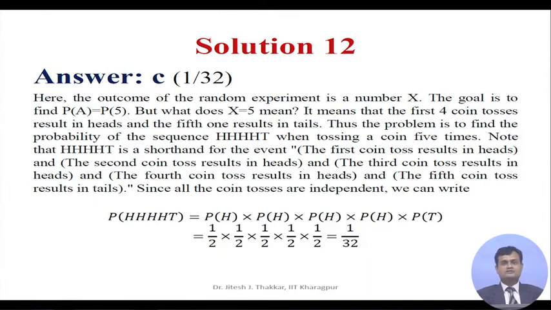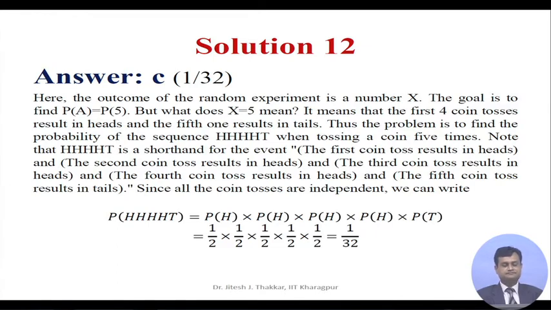The outcome of the random experiment is X. The goal is to find P(X = 5), but what does X equal to 5 mean? This means the first 4 coin tosses result in heads and the fifth one results in tails. Thus, the problem is to find the probability of the sequence H, H, H, H, T when tossing a coin 5 times. Note that HHHHT is a shorthand of the event that the first coin toss results in heads and the second coin toss results in heads, and similarly third and fourth coin tosses result in heads and